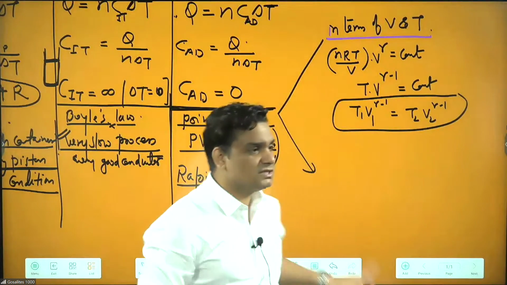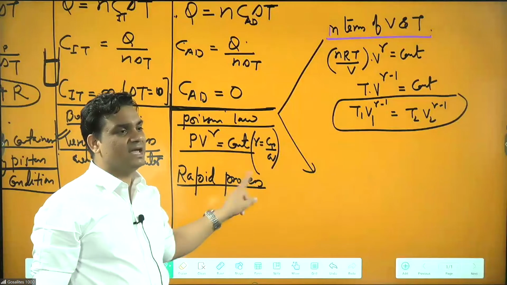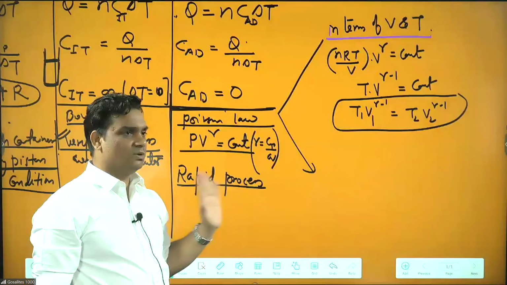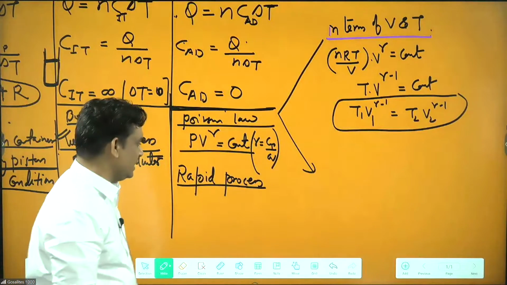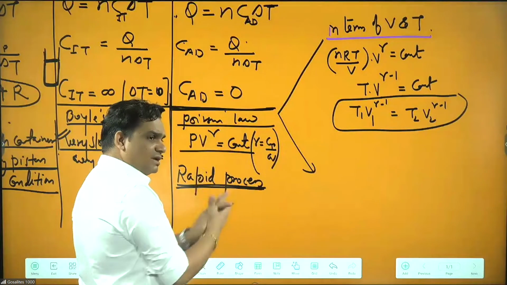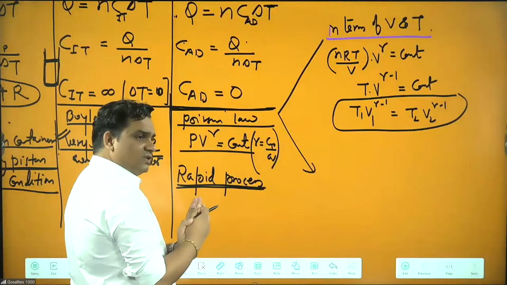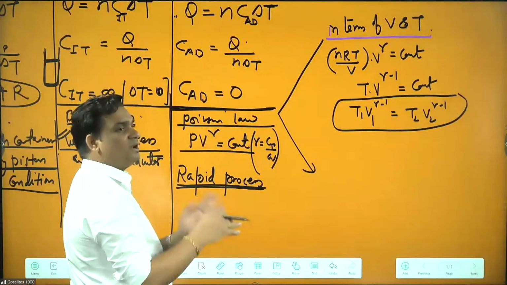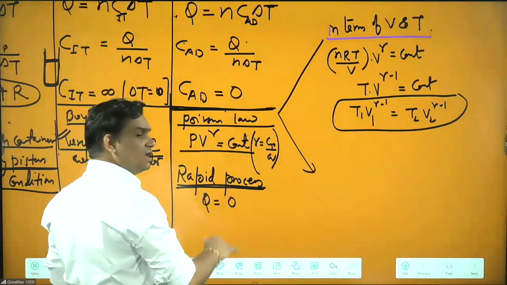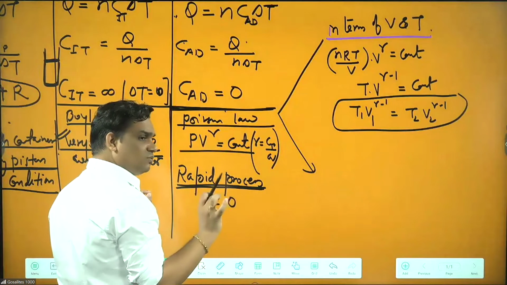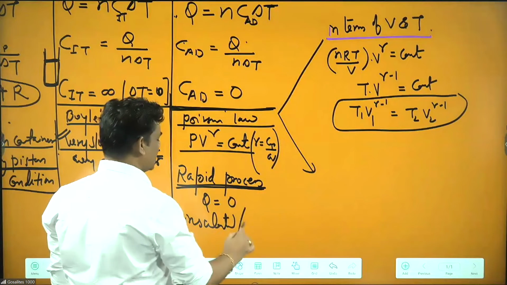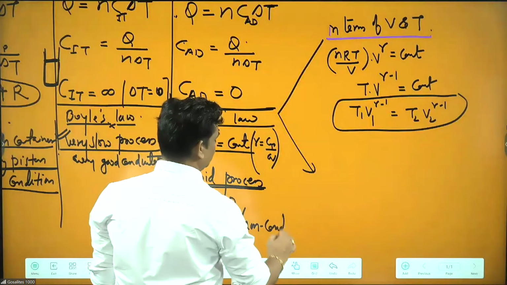A process is your rapid process, means it is coming in adiabatic. Any fast process is your adiabatic. Simple. That is the only difference. Very fast, very rapid process is your adiabatic. And here, then we know if any fast process is there, then in that one exchange of heat will not be there. There will not be any exchange of heat. So we are saying Q is 0, no exchange of heat. If you don't want any exchange of heat, then your walls will be basically insulating or non-conducting, okay? Non-conducting.